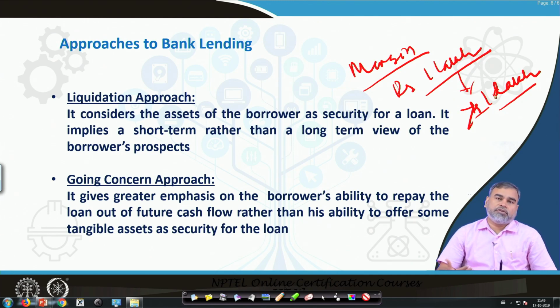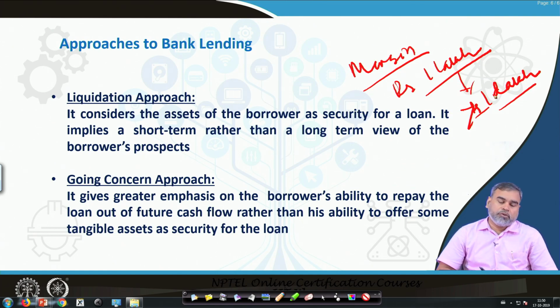How that borrower is going to perform in the future, or whether the potential of the borrower will change in the future, is not judged by the commercial bank. They see the current position, and accordingly, based on what kind of asset the borrower is giving, the loan is decided.